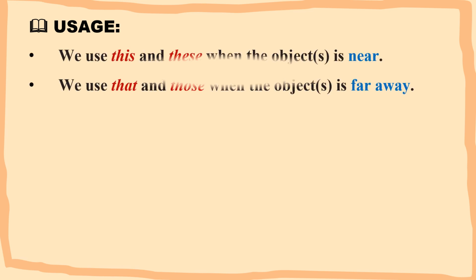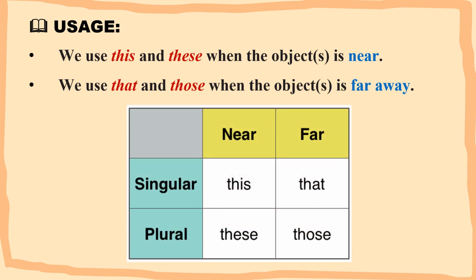Okay, after you observe the picture, can you tell me how we can use this, that, these, and those? Alright, let's look. We use this and these when the object is near, and we use that and those when the object is far away. And I have a table for you.